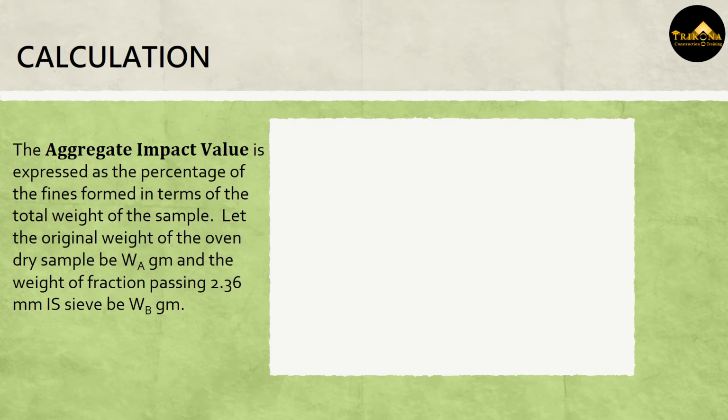Calculation. The aggregate impact value is expressed as the percentage of the fines formed in terms of the total weight of the sample. Let the original weight of the oven dry sample be WA gram and the weight of fraction passing 2.36 mm IS sieve be WB gram.